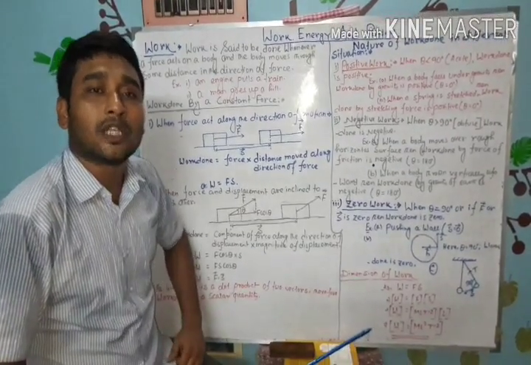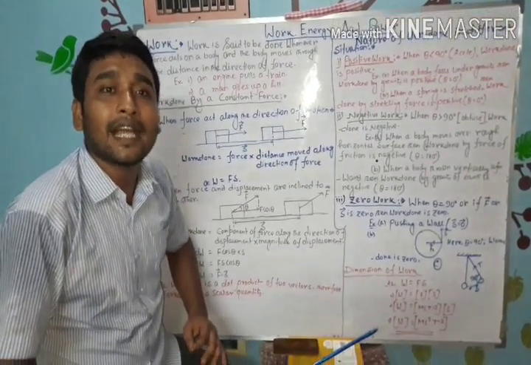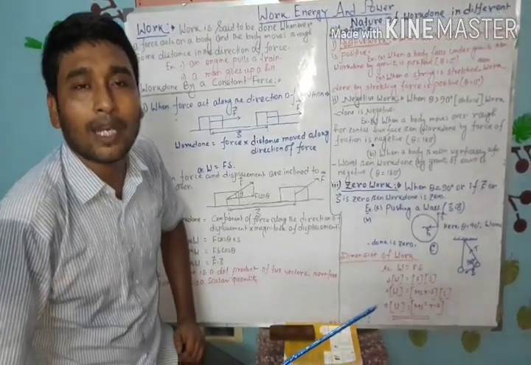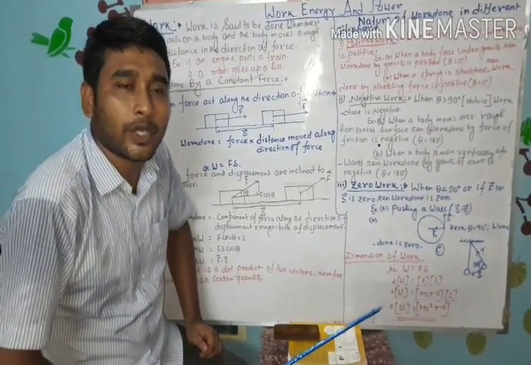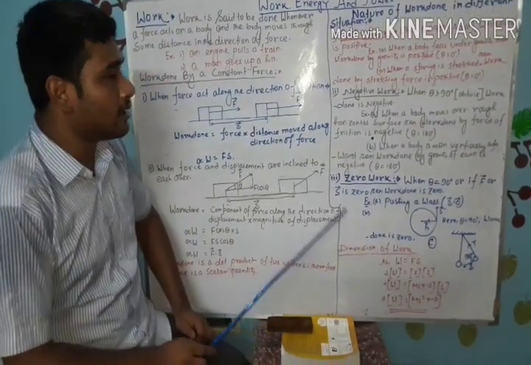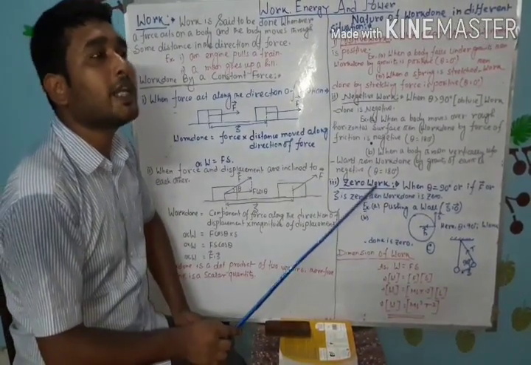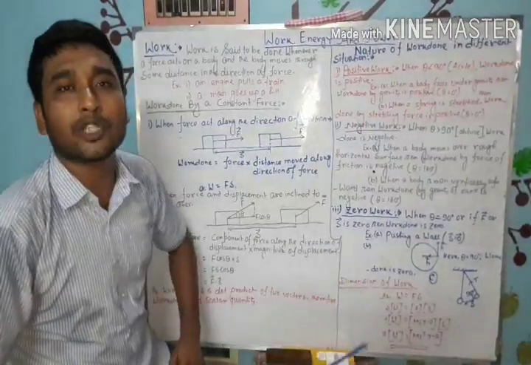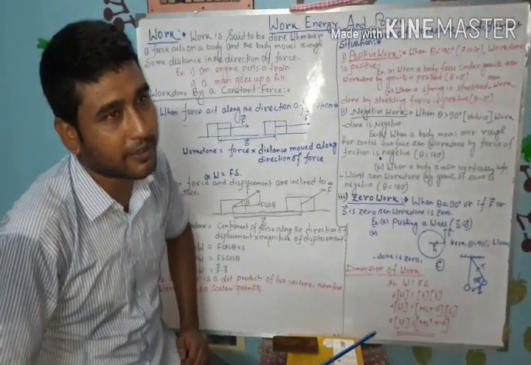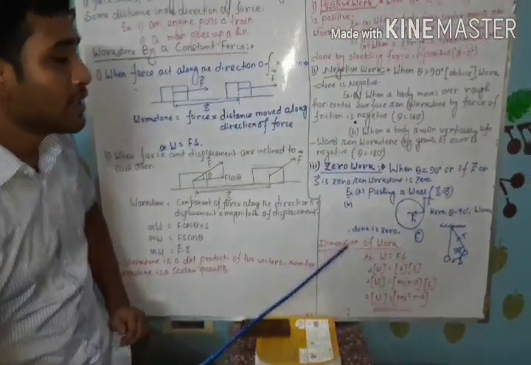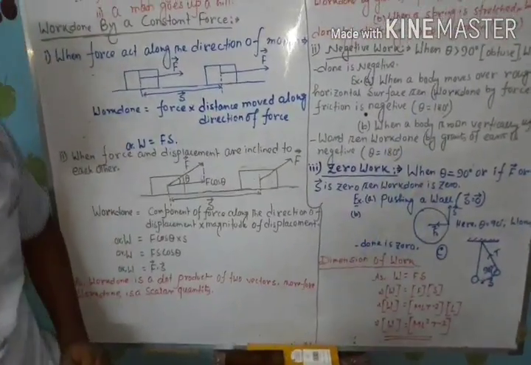Then also the work done is 0. And this kind of force is called a workless force. Okay, so these are the three natures of work, which totally depend on the angle between the force and displacement.